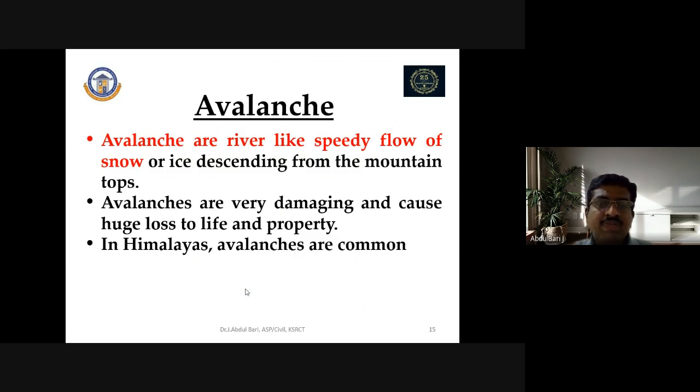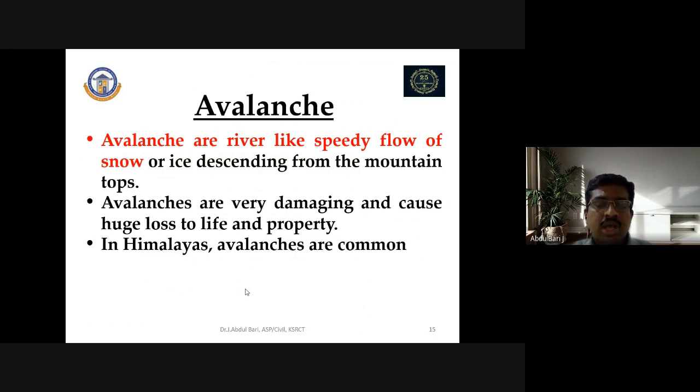Avalanches are very damaging and cause huge loss to lives as well as property. In the Himalayas, avalanches are very common. Similar to landslides, in the Himalayan regions avalanches are also common, and they cause great damage as well as huge losses to lives and property.